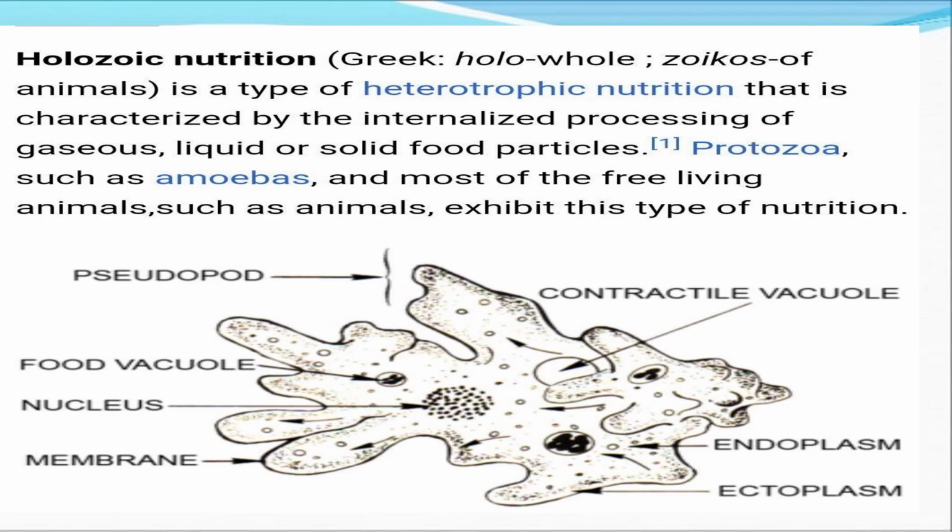Holozoic nutrition. It is a type of heterotrophic nutrition that is characterized by the internalized processing of gaseous, liquid or solid food particles. Protozoa such as amoeba and most of the free living animals exhibit this type of nutrition.